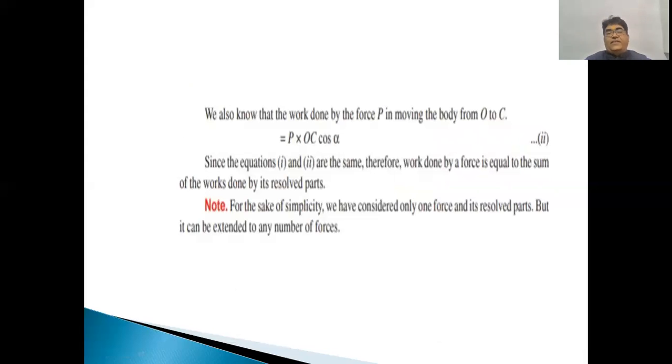And this result is equivalent to the work done by the force P in moving the body from O to C, which is also equal to P into OC cos alpha. Since equations 1 and 2 are equal, the work done by a force is equal to the sum of the work done by its resolved components.